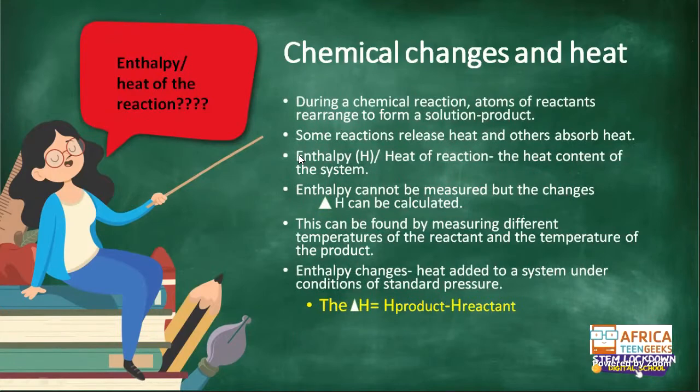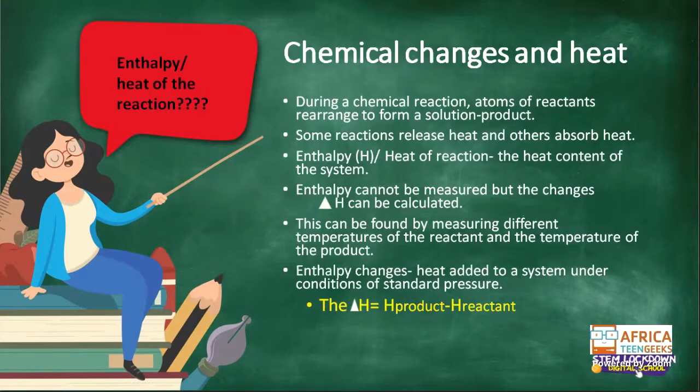Okay. Which is enthalpy, or we call it the heat of reaction. Remember, we spoke about that we either use heat for the reaction or the reaction results in heat. That heat is what we call enthalpy, which is in the form of H. This is the heat content of the system. So what they say here is that enthalpy cannot be measured, but the changes of H can be calculated.